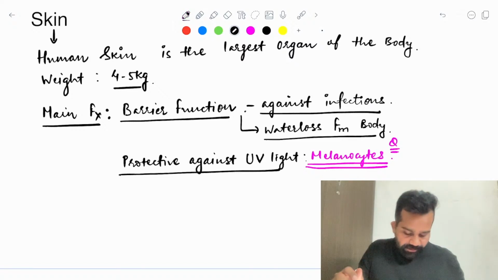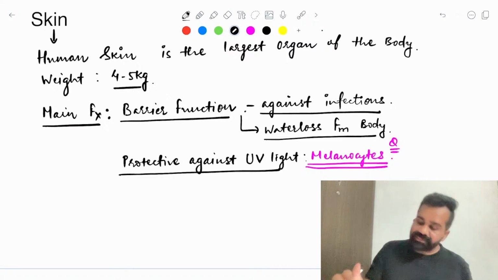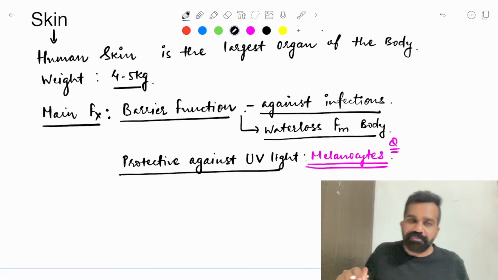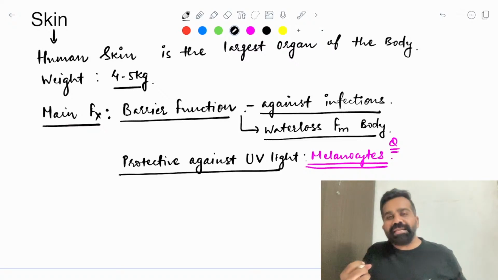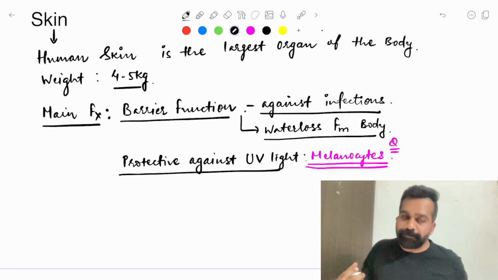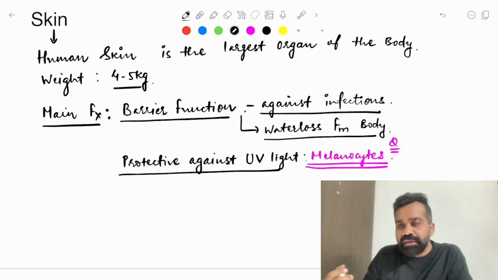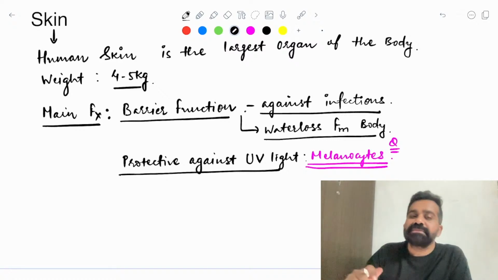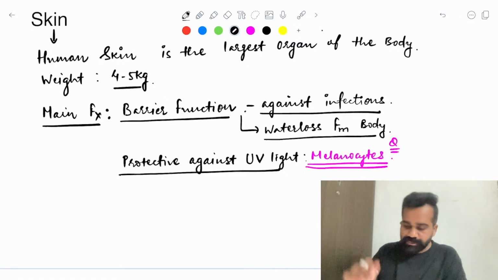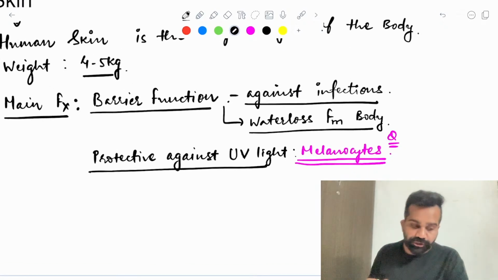Yes, in the epidermis there is a cell which is known as a melanocyte. Melanocytes produce melanin, and this melanin protects against UV light. That is why you will see many cases of skin cancer in a white population, whereas in India or any country with brown or black skin, skin cancers are not common. Always remember this. We will be learning this in quite some detail, but remember this important function.